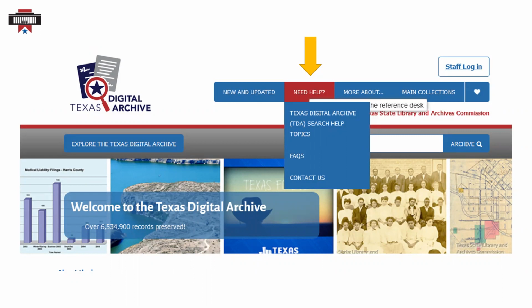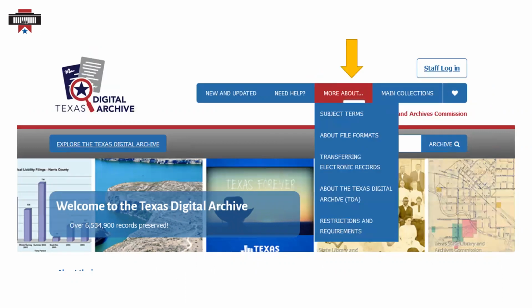The FAQs cover frequently asked questions concerning searching, copying content, and general information. The More About tab has 5 corresponding web pages: subject terms, about file formats, transferring electronic records, about the TDA, and restrictions and requirements.